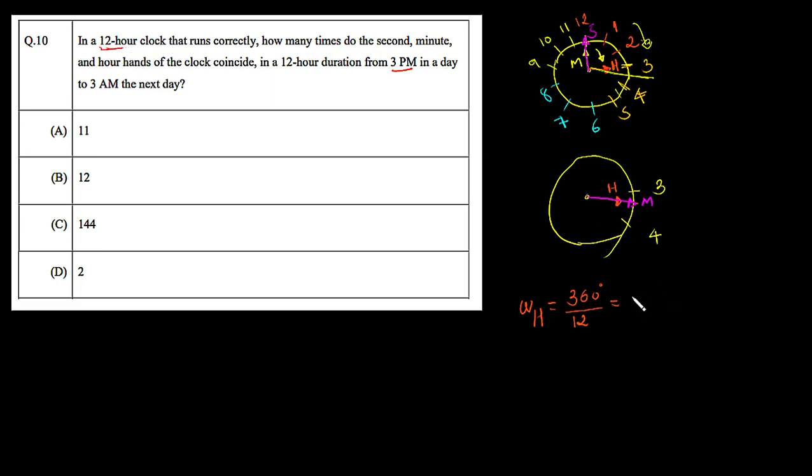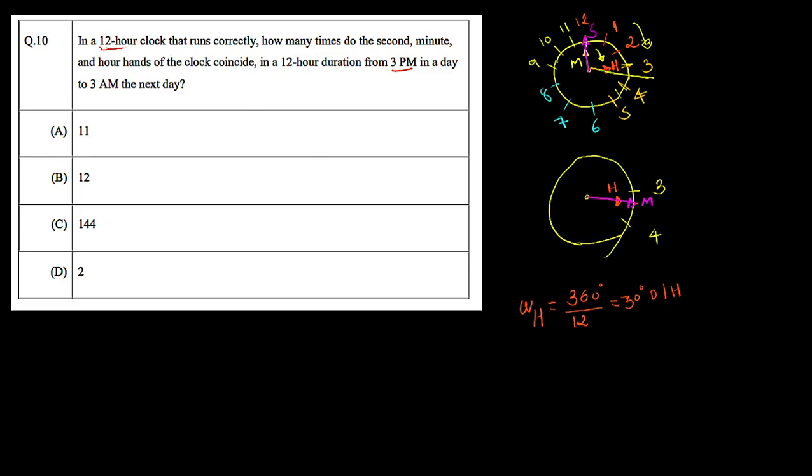So the angular velocity of the hour hand is 360 over 12, so we end up with 30 degrees per hour. The unit of this angular velocity is degrees per hour, because we have divided the total angle by the time in hours.